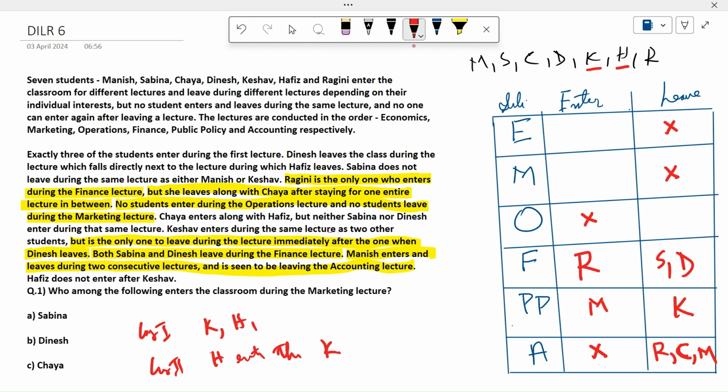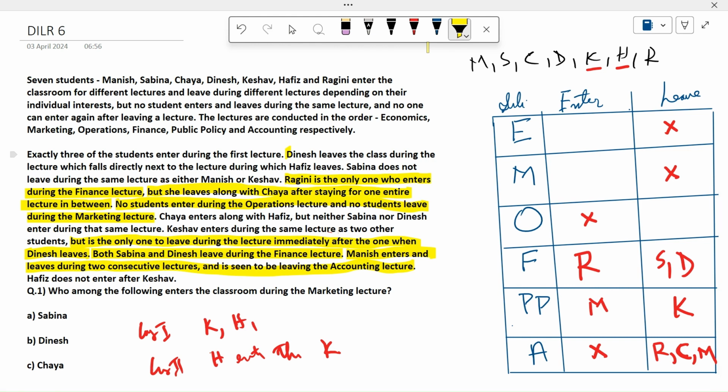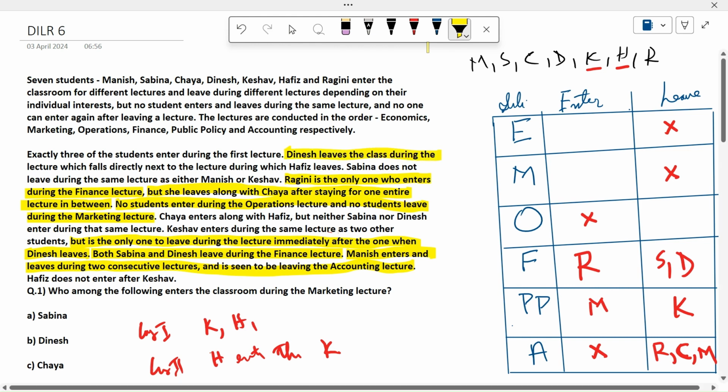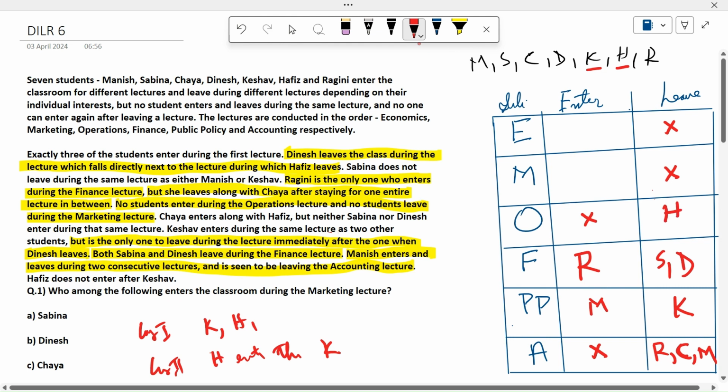Now we have only one person left to leave, so H. In which of these is H leaving? We do not know. We cannot say he is leaving in operation immediately. There should be something given about which lecture he is leaving in, whether it is operation or something else. So the point is: Dinesh leaves the class during the lecture which falls directly next to the lecture during which Hafiz leaves. So Dinesh leaves here. So which is the lecture then? Operation is the lecture in which Hafiz leaves. We have got this point.